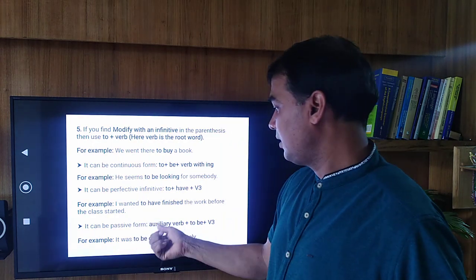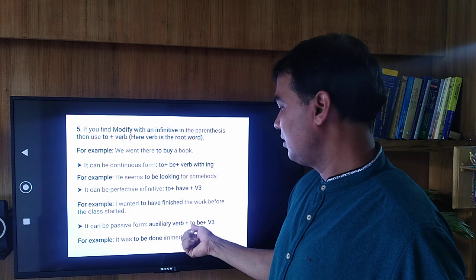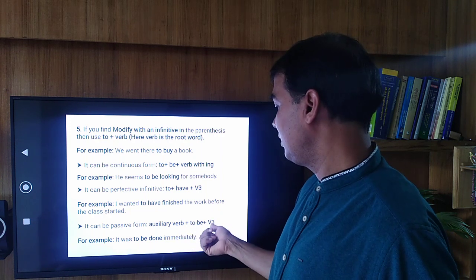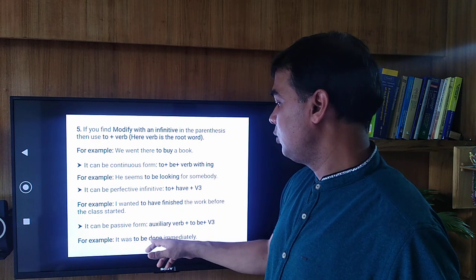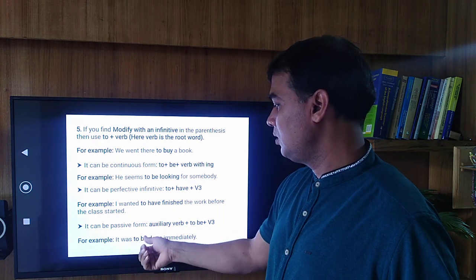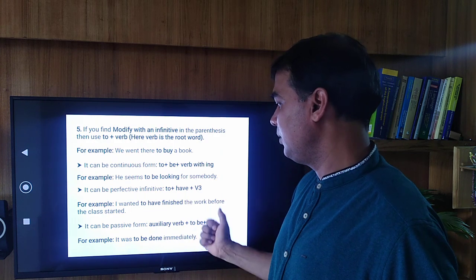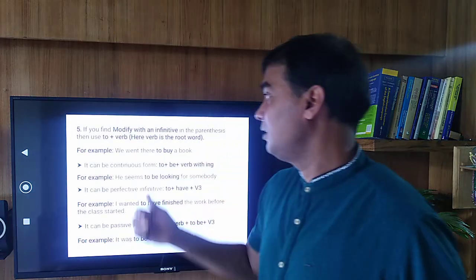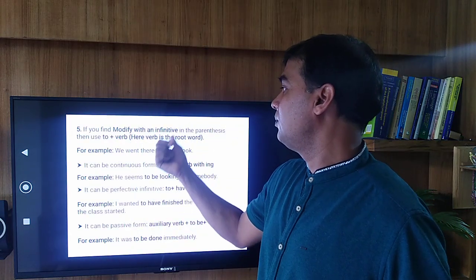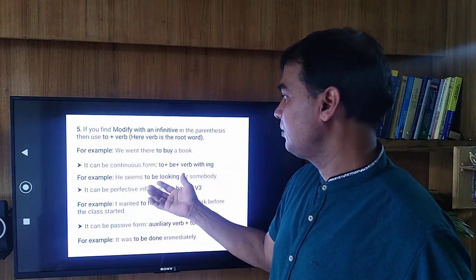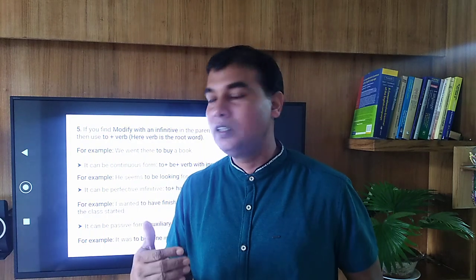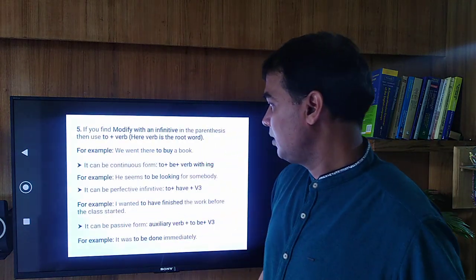In that case, use to be plus verb 3. For example, it was to be done immediately. So if in the question you find modify with an infinitive, then use to plus verb, and it can be in the continuous form, the perfective infinitive, or the passive form.